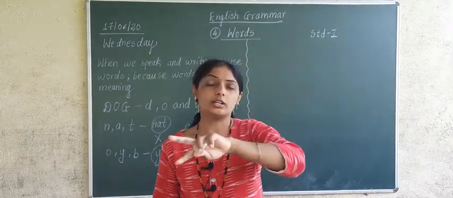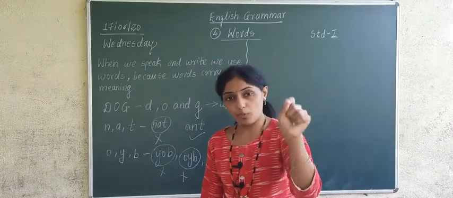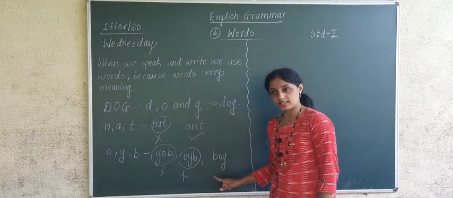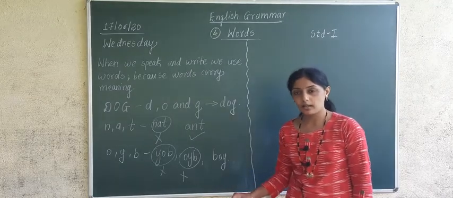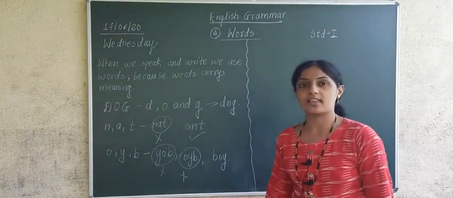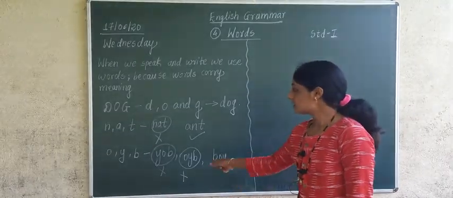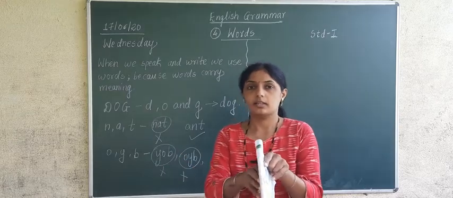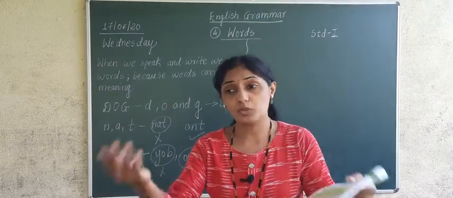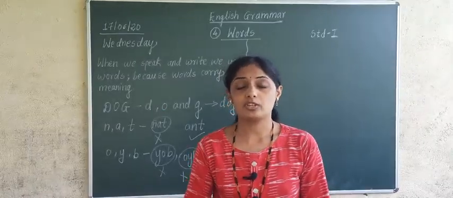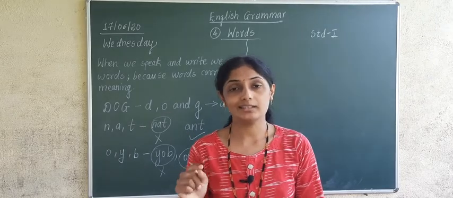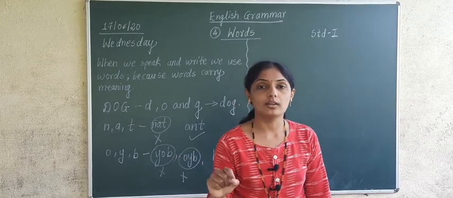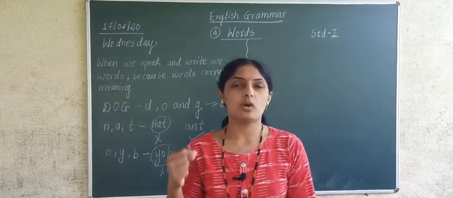Boy and girl, masculine gender is boy. Boy means mulga in Marathi. In this way, when we put letters together and make a new word, and that word has meaning, then you can say that we have made a meaningful word.